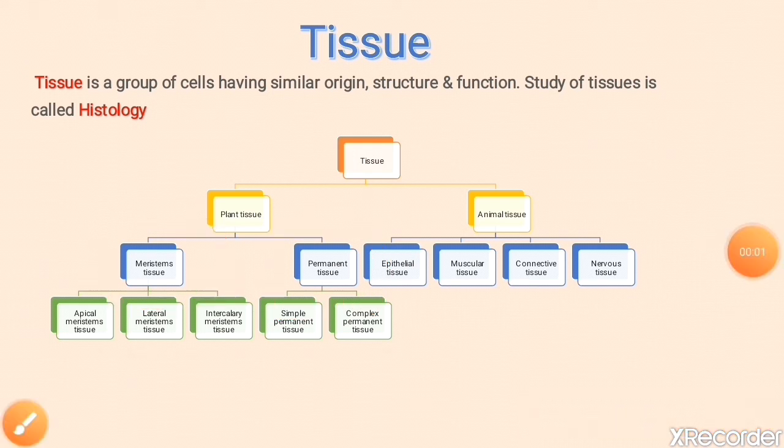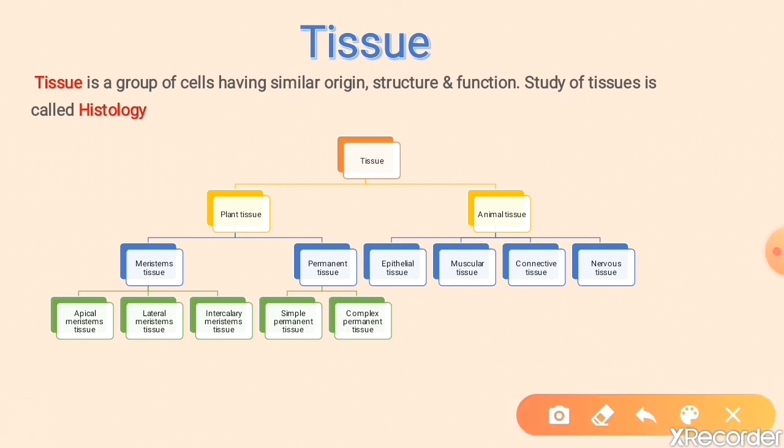So meristematic tissue is responsible for growth and it's divided in three parts. The first one is apical meristematic tissue, the second is lateral meristematic tissue, and the third is intercalary meristematic tissue. And now moving to the permanent tissue.